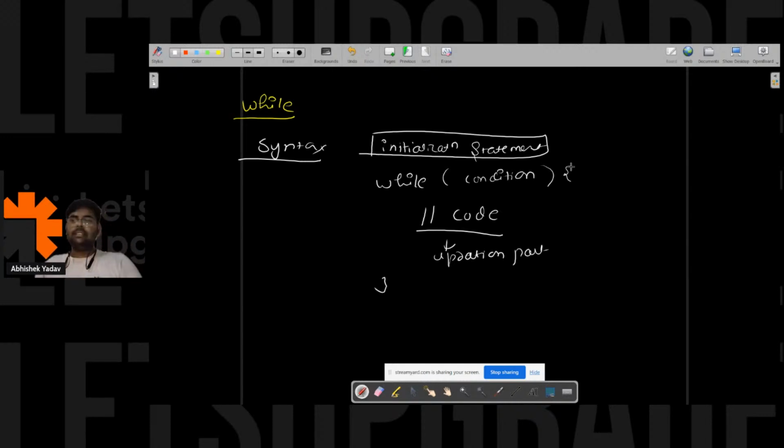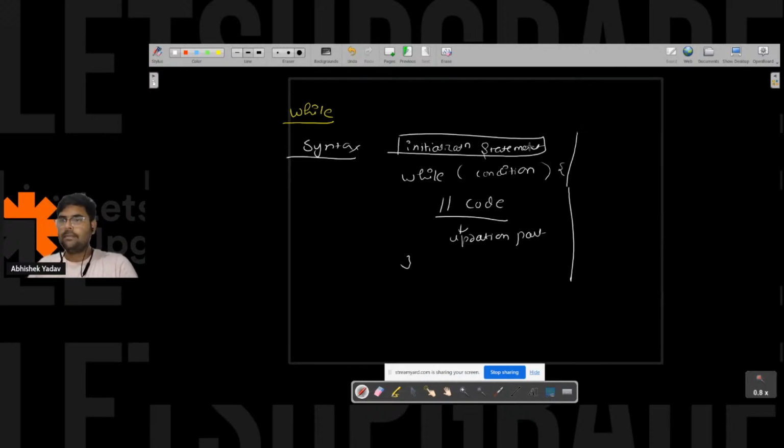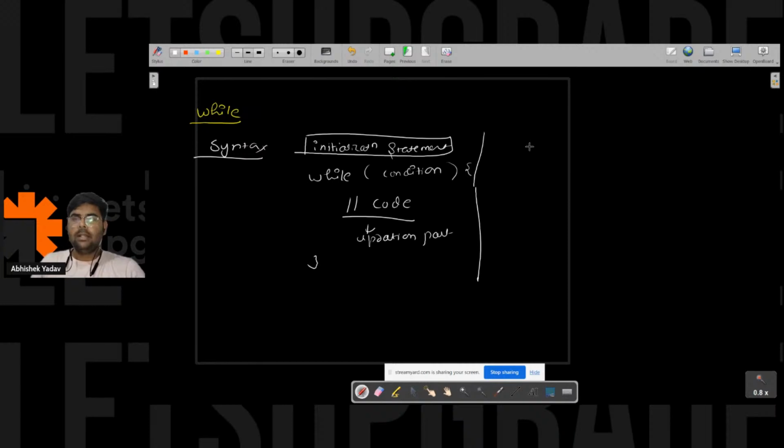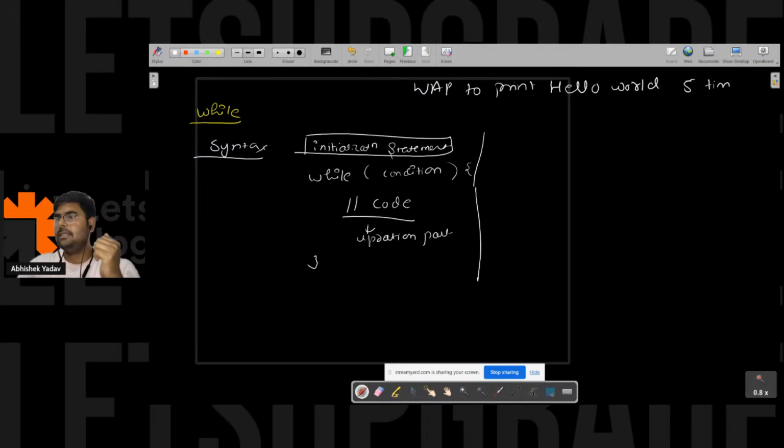So let's take one example, then you will get a clear understanding of what I am trying to do here. Let's try to print hello world 5 times. That is, write a program to print hello world 5 times. A simple program first, and then we will move to the difficult programs. Let's try to understand the behavior of the while loop with the help of this simple program.